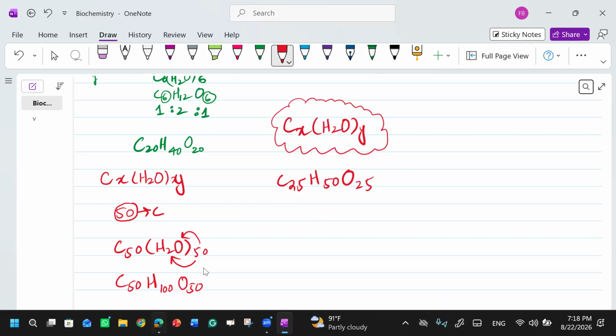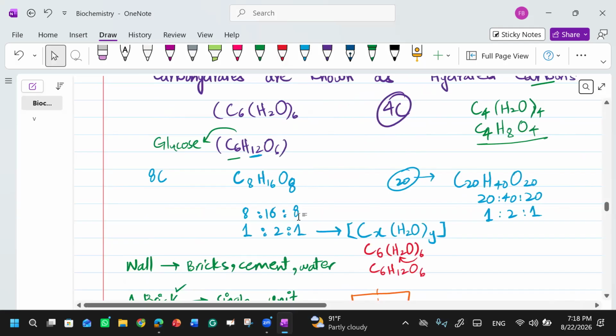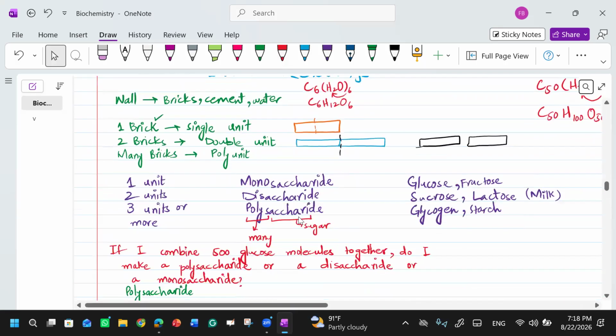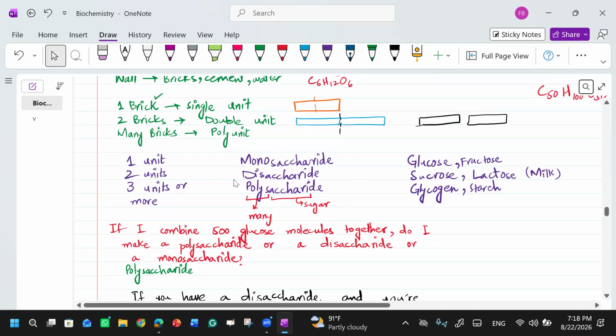If they ask you what is the chemical composition, you will say carbohydrates are made of carbon, hydrogen, and oxygen, right? And what are the types of carbohydrates? The types are monosaccharide, disaccharide, and polysaccharide. Monosaccharide is one unit, disaccharides are two units, and polysaccharides are three or more. Polysaccharides and disaccharides can be broken down, but monosaccharides can't.